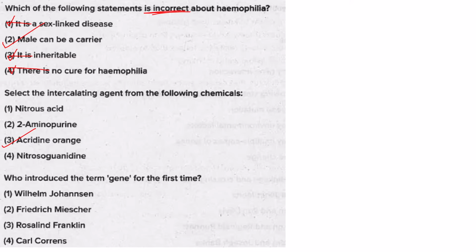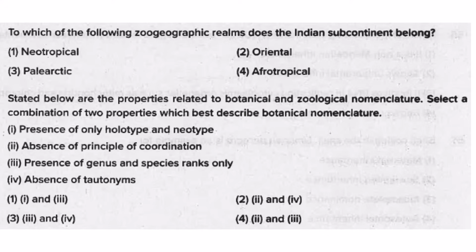Then, who introduced the term gene? It is Wilhelm Johansen. And as per your answer key, it is Friedrich Miescher. Friedrich Miescher discovered a substance called nuclein, later named nucleic acid. So as per me, it is option 1, and as per your answer key, it is option 2. Then, to which of the following zoogeographic realms does the Indian continent belong? It is Oriental. So as per me, it is Oriental, and as per your answer key, it is Neotropical.